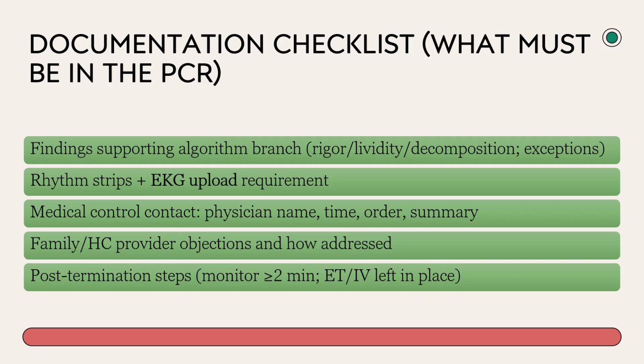This is where supervisors prevent future problems. Patient care reports must clearly show which algorithm branch you were in, what was confirmed by two SFD personnel, what exceptions were present or absent, rhythm evidence and medical control details, document objections, and communicate post-termination steps, including monitor attachment for 2 minutes, and endotracheal tube or IV left in place as required.